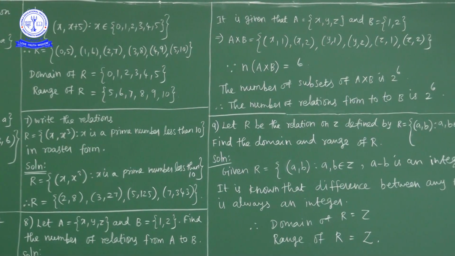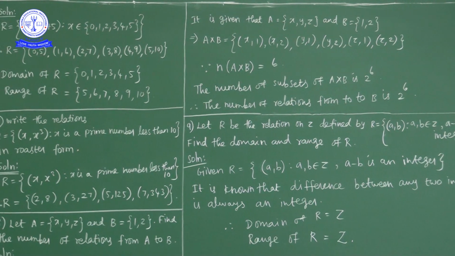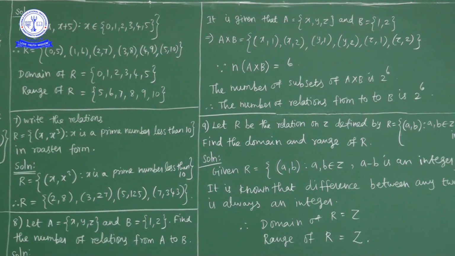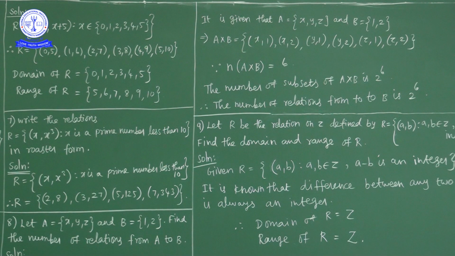Prime number less than 10 means what? 2, 3, 5, 7. Now 1 is neither prime nor composite. So prime numbers less than 10 are 2, 3, 5, 7. So the relation is ordered pair x comma x cube where x is a prime number less than 10.